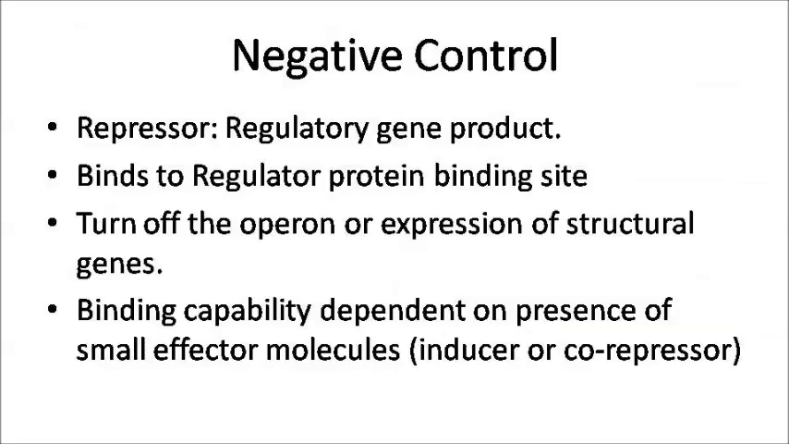So the operon is turned off, or the operon is repressed. The next is negative control mechanism. In negative control mechanism, the regulatory gene product is repressor. When repressor is in active form, it binds to the regulator protein binding site, which is the operator, and turns off the expression of structural genes. The binding capability of repressor is also dependent on the presence of small effector molecules called inducer or co-repressor.